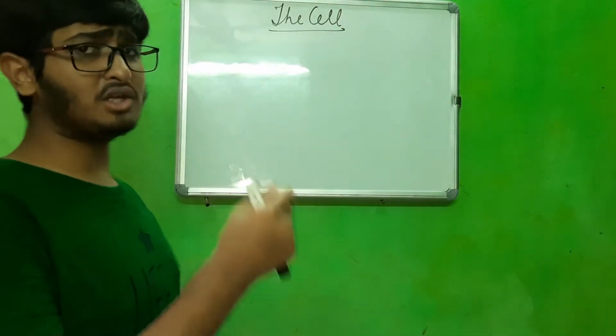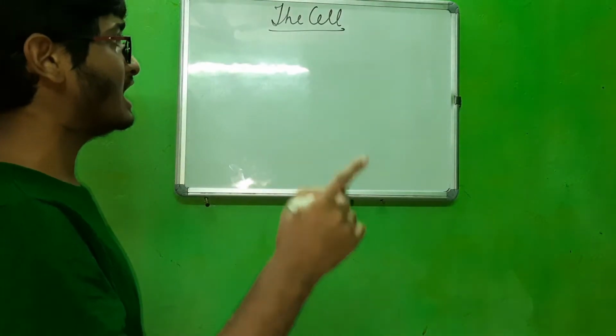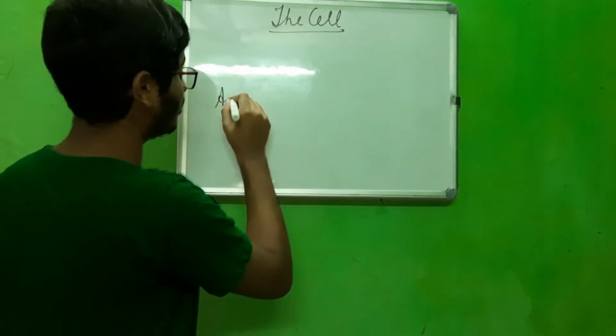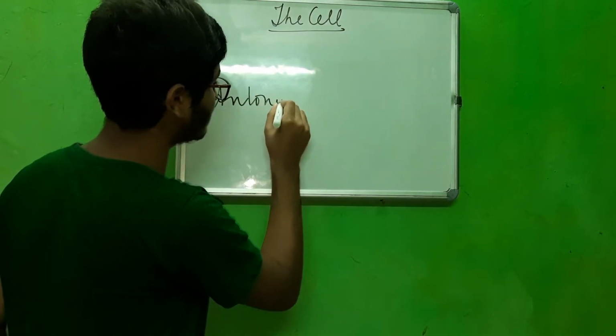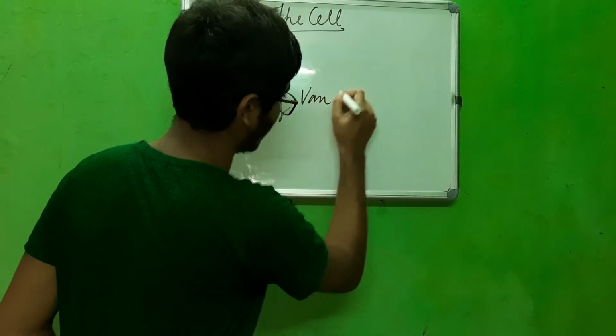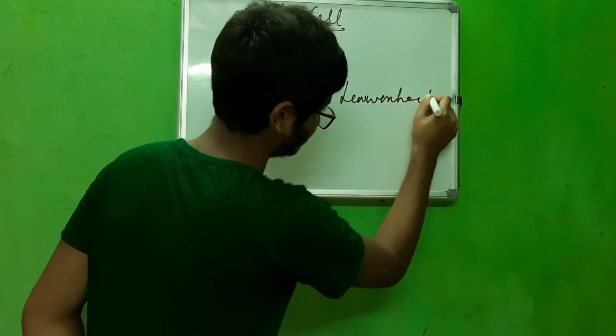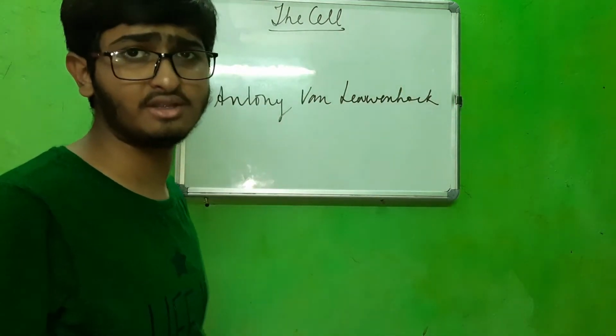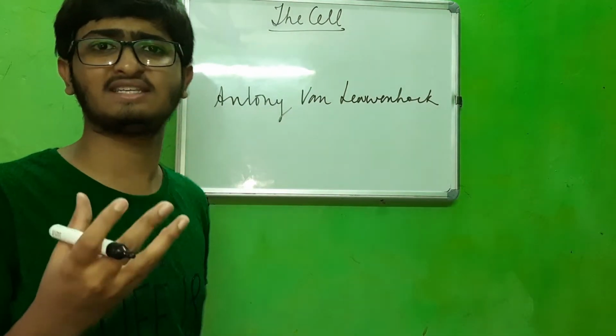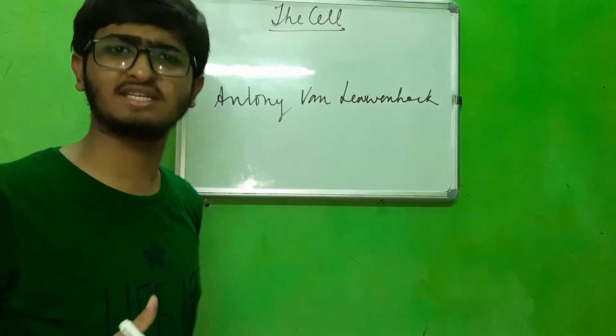When we talk about the discovery of the cell, the first scientist involved was Antony van Leeuwenhoek. He was an optician, that means one who made glasses, spectacles, and such things.